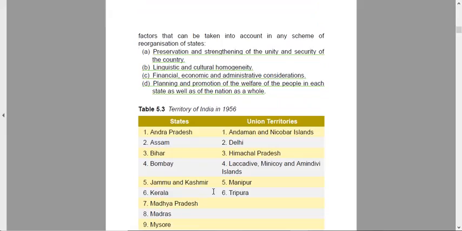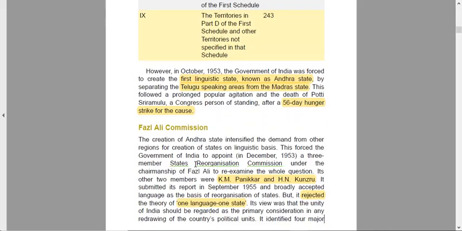And then subsequently another commission was formed, the Fazl Ali commission. After the creation of Andhra Pradesh, the demand intensified from other regions as well, that they also wanted their states to be formed on the basis of language. And this forced the Government of India to appoint a three-member States Reorganisation Commission under Fazl Ali. So Fazl Ali was the person presiding over this particular commission to re-examine the whole question. Its other two members were K.M. Panikkar and H.N. Kunzru.